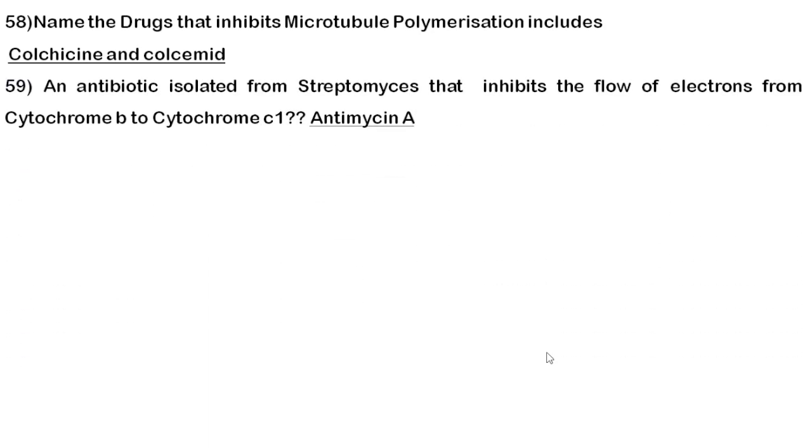Next, an antibiotic that is isolated from Streptomyces that inhibits the flow of electrons from cytochrome b to cytochrome c1, which means we are asking which antibiotic inhibits complex 3 in the electron transport chain. The correct answer is antimycin A. So just try to know what the other antibiotics inhibiting your electron transport chain are, because each complex is inhibited by a different type of antibiotic. Just try to know, and also read about uncouplers.